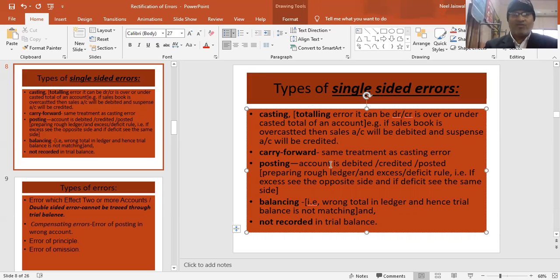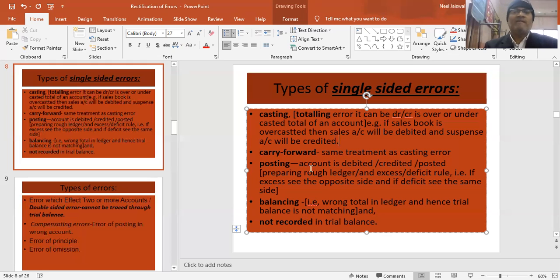Now comes carry forward error. Same treatment as casting error. What is the meaning of that? Carry forward error means when we are totaling and we are taking the same account to the next page. That means we are carrying forward the same total to the next page. Over there, we have added wrong, either more or less. So that is why it will also have the same totaling error or carry forward error.